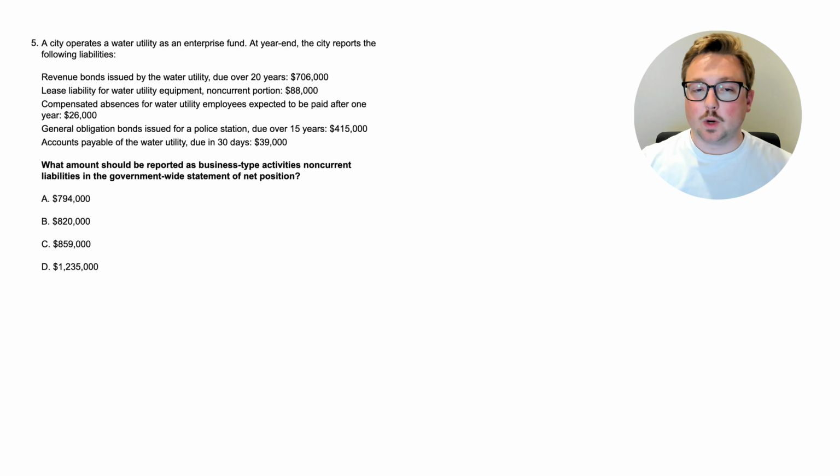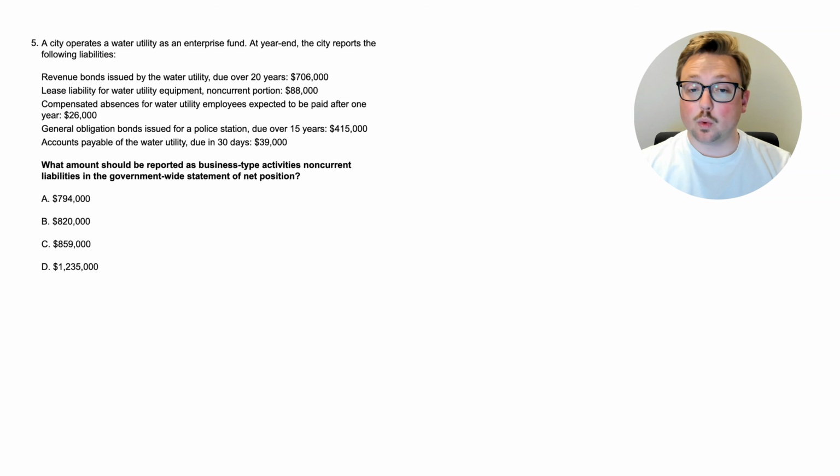All right, here we are at question 5. What amount should be reported as business type activities non-current liabilities in the government-wide statement of net position? So we've learned about the governmental side of things, and that's pretty much what we focused on so far. Now, what is the business type activities non-current liabilities? Let's go up to the top. A city operates a water utility as an enterprise fund. At year end, the city reports the following liabilities. Revenue bonds issued by the water utility due over 20 years, $706,000. Lease liability for water utility equipment, non-current portion, $88,000.